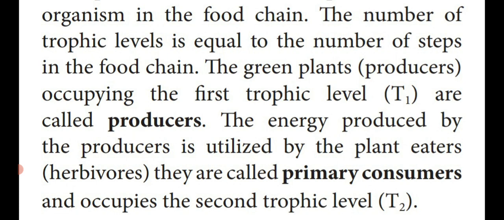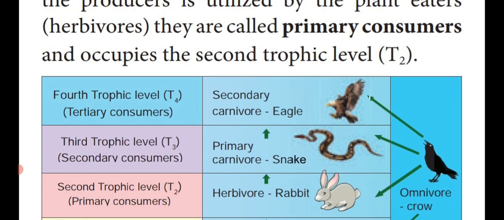This primary consumer occupies the second trophic level, that is said to be T2. So the first trophic level, T1, belongs to all the green plants. Second one, the producers are consumed by the second trophic level organism known as herbivores or primary consumer. The level is known as T2.